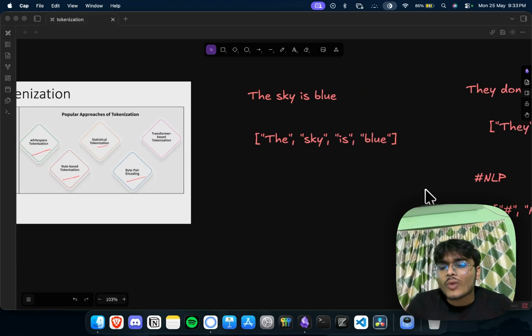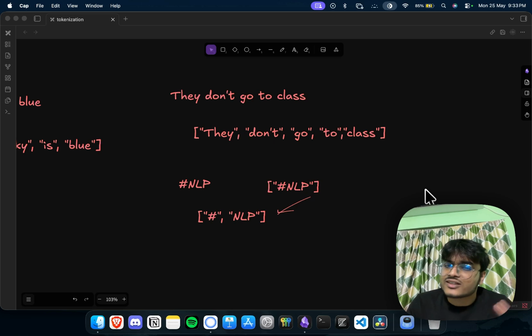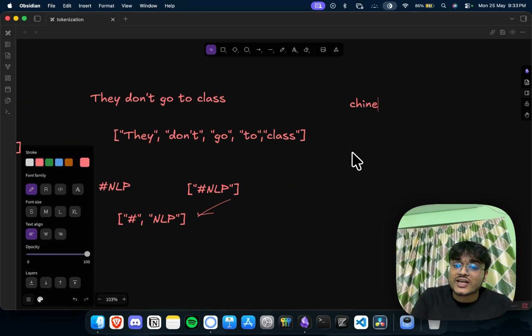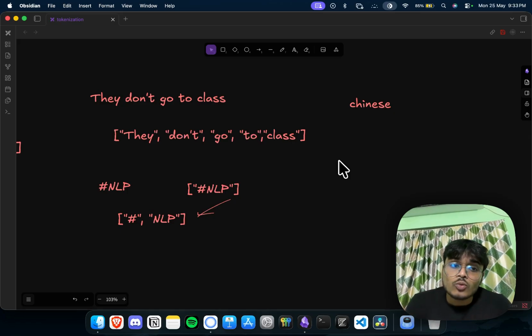What is the issue, why are we not using rule-based tokenization? It is pretty good, right? The issue is, what if someone is using Chinese? There is no white space at all, there is no punctuation at all, or we don't understand the punctuation. We usually write Chinese in a singular manner, or Japanese, whatever you want to talk about.